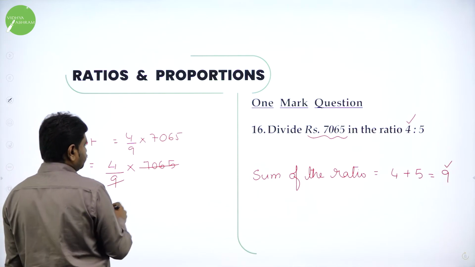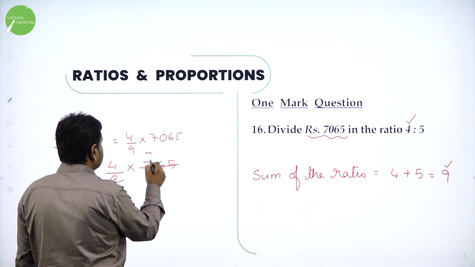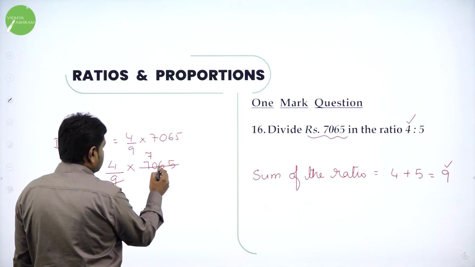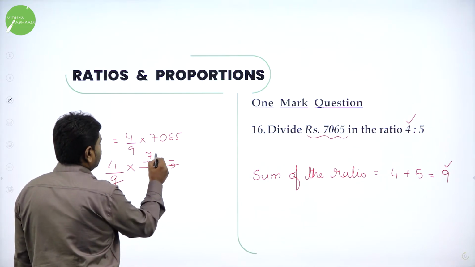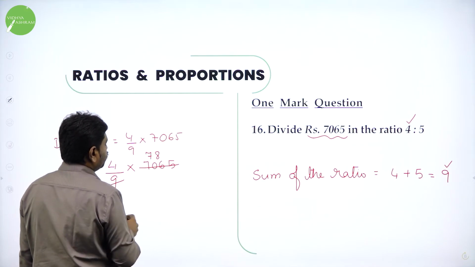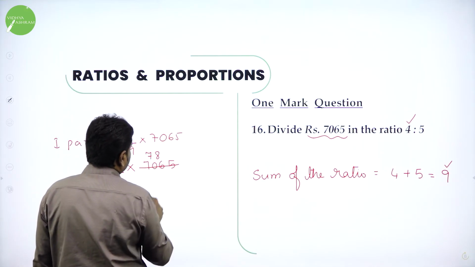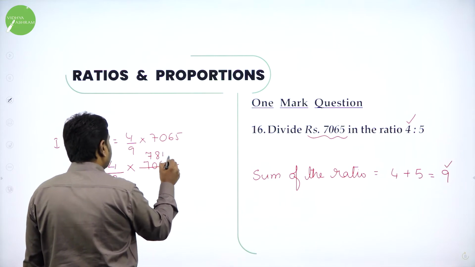So 9 7s are 63. 70 is the remainder, 75. 9 8s are 72. So 45. 9 5s are.